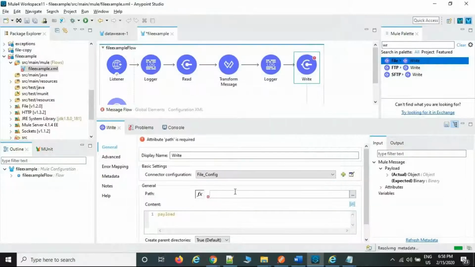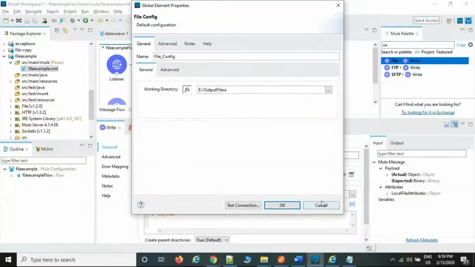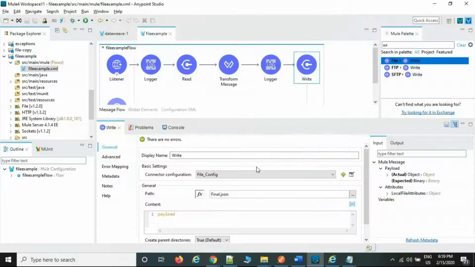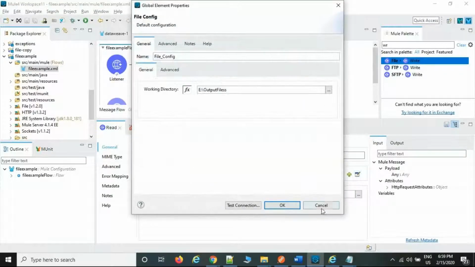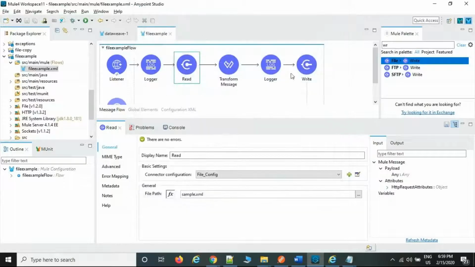Output files, then example, the final result, final.json only, right? You are expecting final.json, and you are reading the file from the other location. That is the reading of the file. Okay, I will take another connection, because the same connection is going to be converting, not a problem.